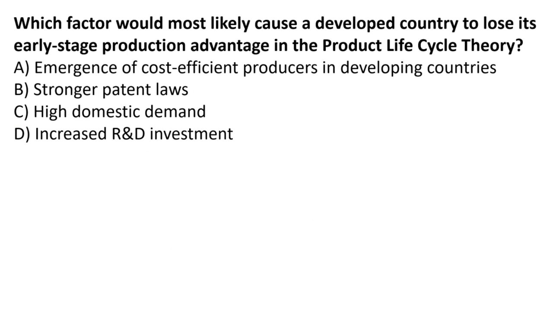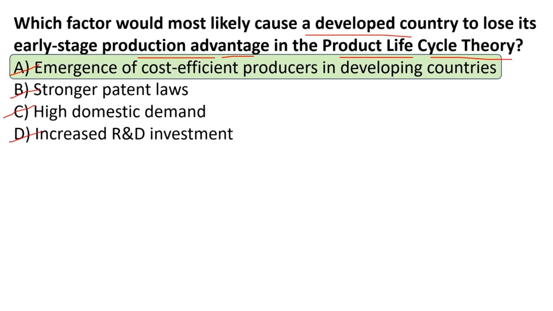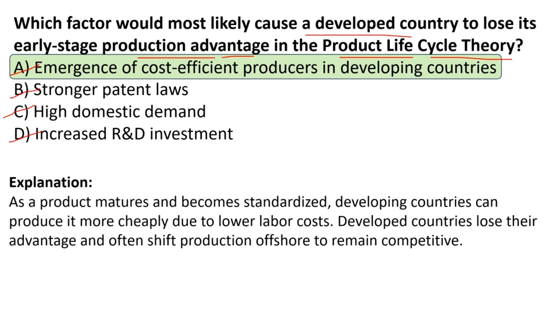Which factor would most likely cause a developed country to lose its early stage production advantage in product life cycle theory? Emergence of cost efficient producers in developing countries, stronger patent laws, high domestic demand, or increased research and development investment. So that is emergence of cost efficient producers in developing countries, right?